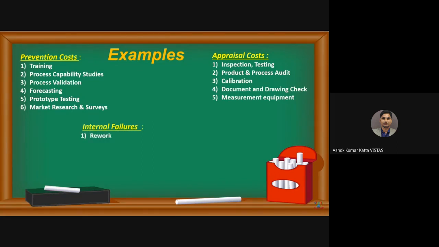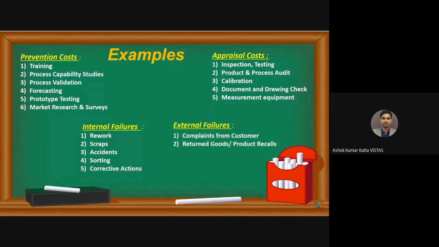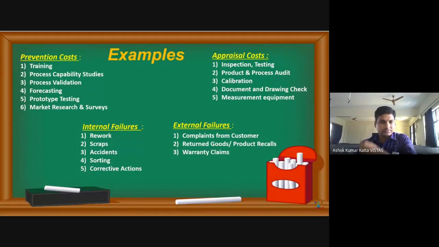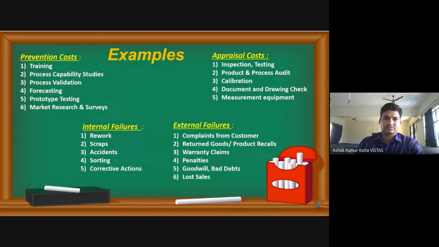Under internal failure, we can have rework, scraps, accidents, sorting, and corrective action. And under external failure, we have complaints from customers, returned goods and product recalls, warranty claims, penalties, goodwill and bad debt, and lost sales.